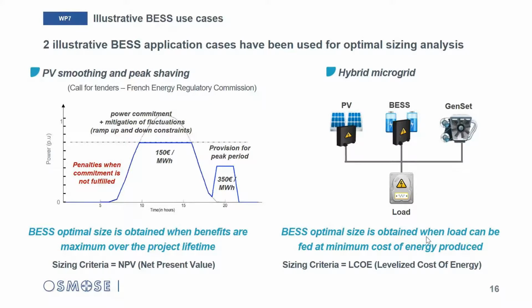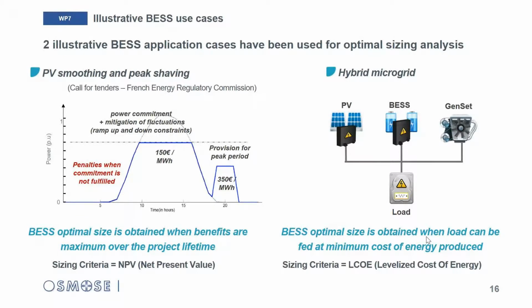So on the left side, application 1 is a PV smoothing and peak shaving application. It is related to a call for tenders issued by the French Energy Regulatory Commission for installing new PV capacity in non-interconnected islands. In this case, a storage system must be installed with a minimum imposed capacity to mitigate PV fluctuation during the day and participate in the peak period in the evening.